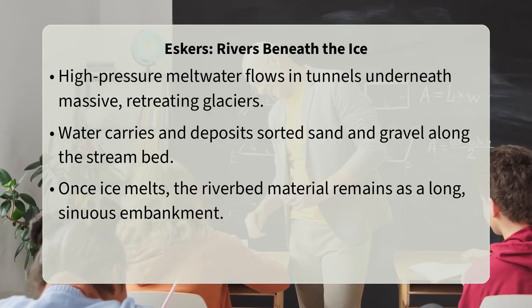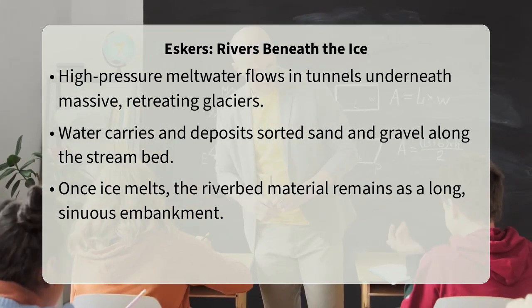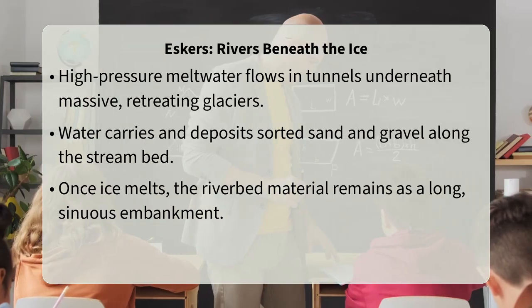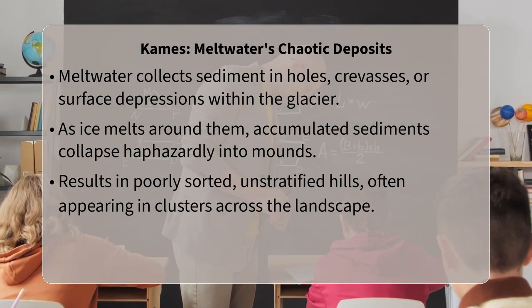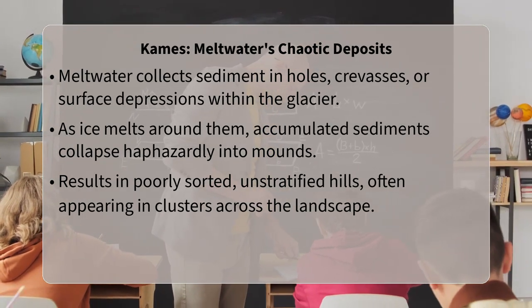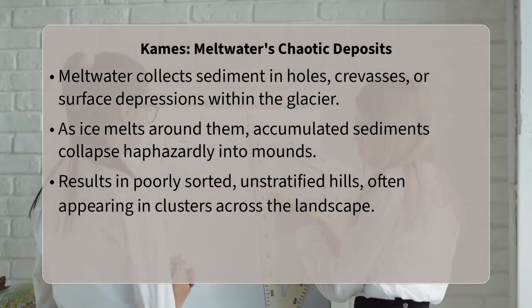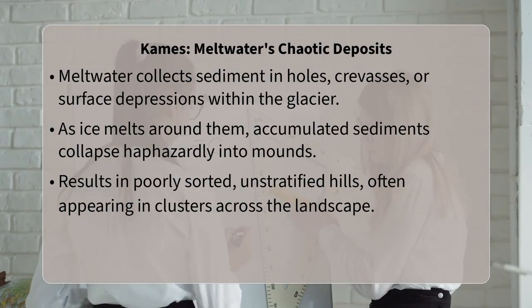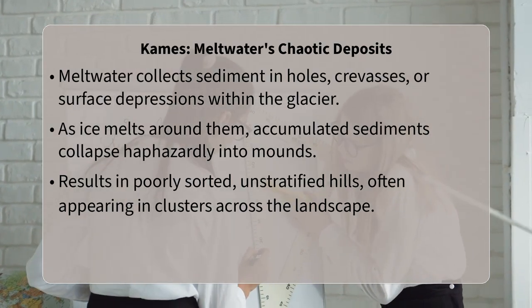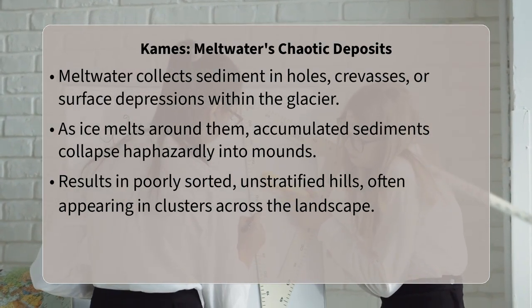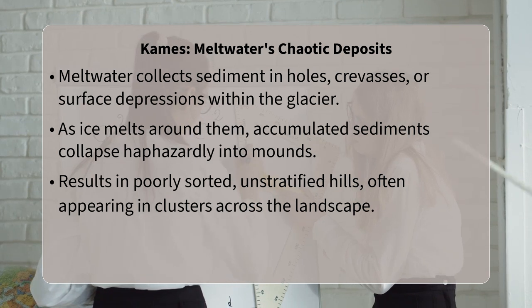This process often results in irregularly shaped mounds or small hills with chaotic, poorly sorted, and unstratified deposits, reflecting the more haphazard way the material settled as the ice support disappeared. Kames are typically smaller and more isolated than eskers and often occur in clusters.